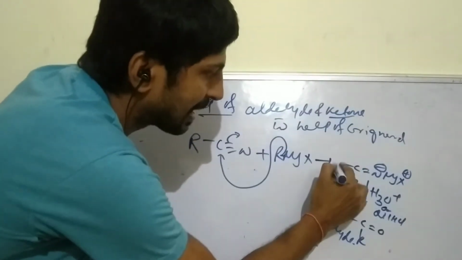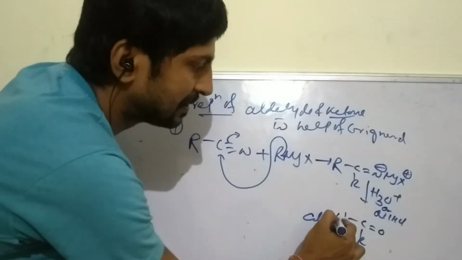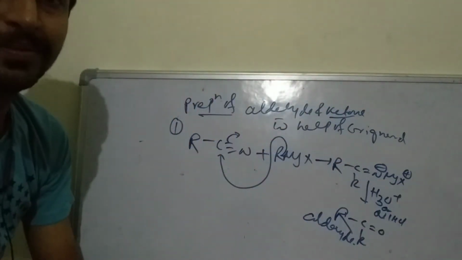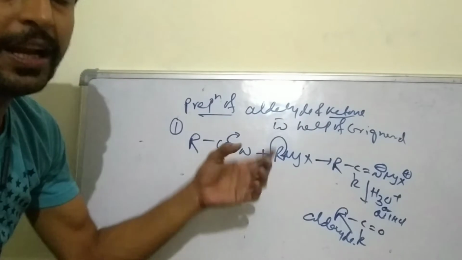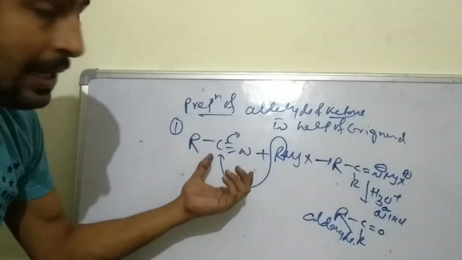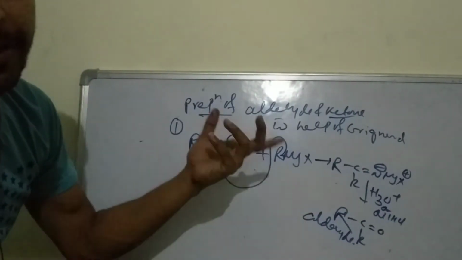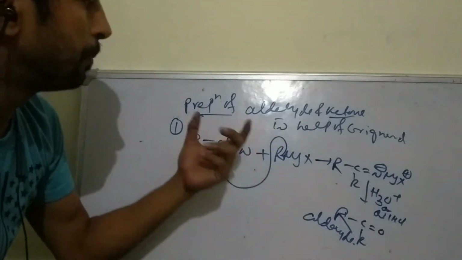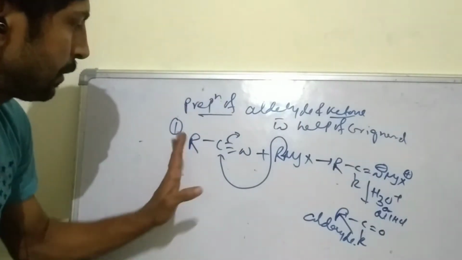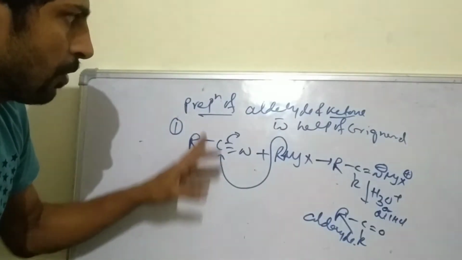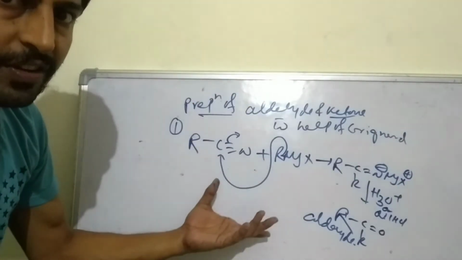That is R, that is R. If we remember this one reaction, it is useful for both preparation of aldehyde and ketone. Aldehyde and ketone are discussed simultaneously.